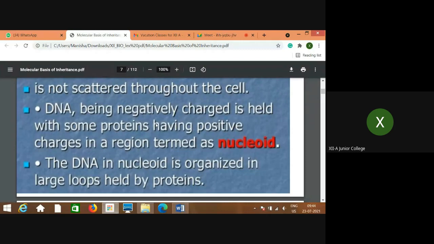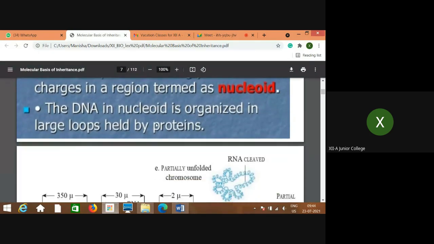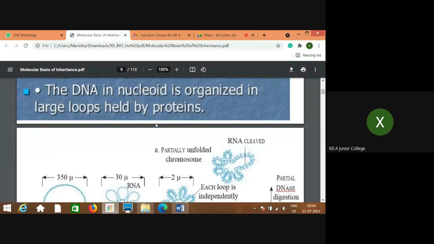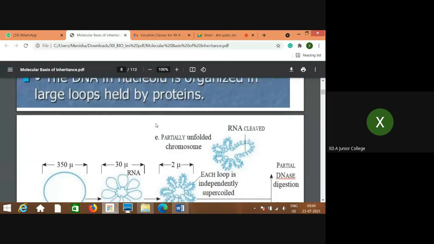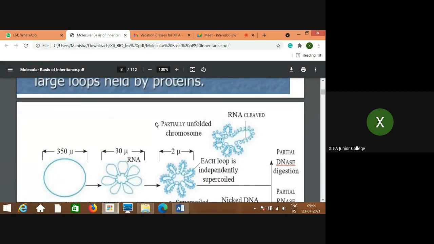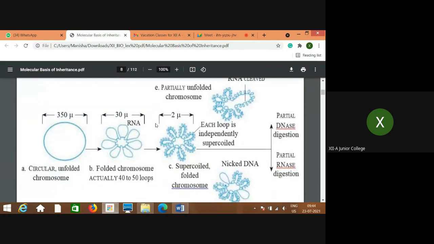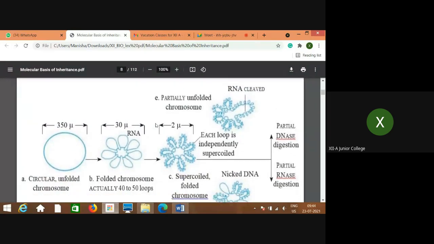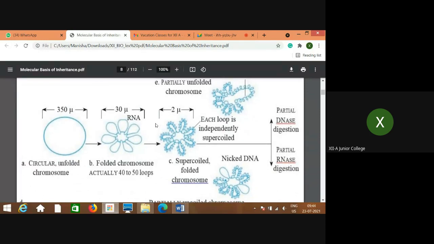The DNA in the nucleoid is organized in large loops held by proteins. Now we will look at this diagram, how this is observed.